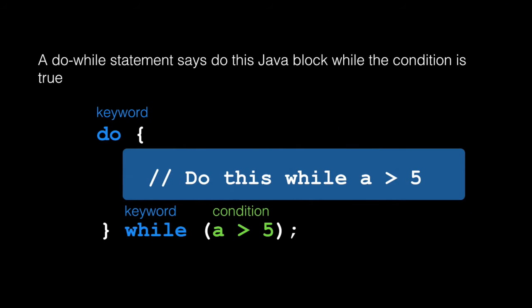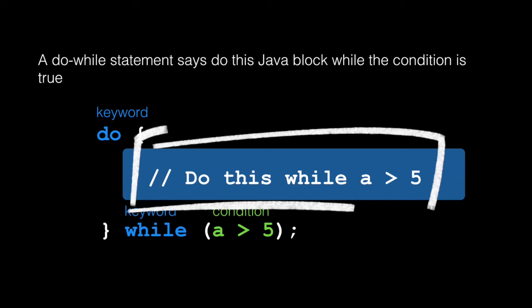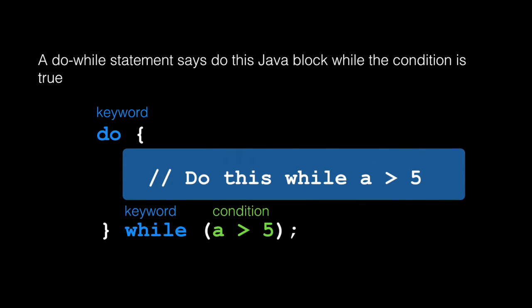A do while statement says almost exactly the same thing. Do this Java block while the statement is true. It starts with the keyword do. Immediately following the keyword is a Java block to loop. After the Java block is a keyword while. And finally, after the while keyword, we specify the condition to continue looping. This is all terminated with a semicolon.